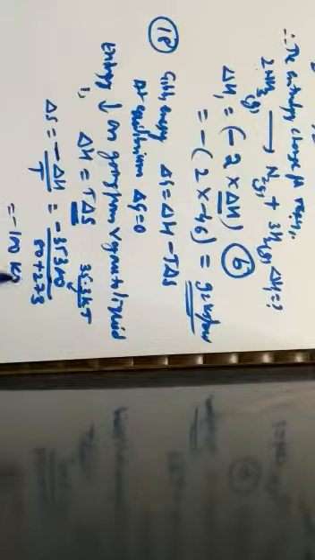I have converted it into joules, that is 35,300 joules, divided by the temperature. 80 degrees Celsius, let us convert it into Kelvin, that is 80 plus 273. So it comes out to be 100 joule per Kelvin per mole, which is given by option B. Next one, question number 19.